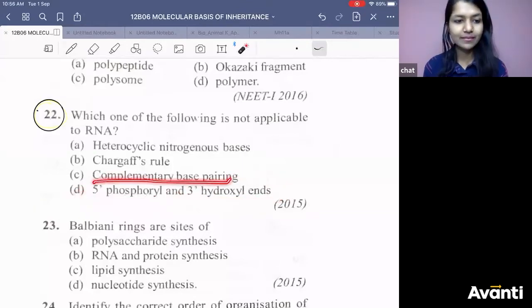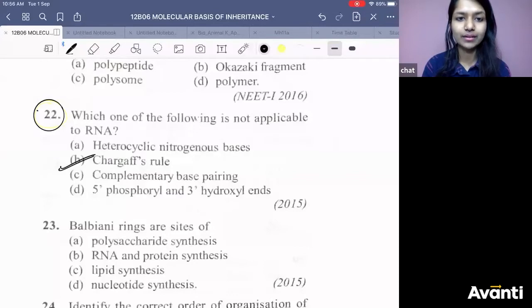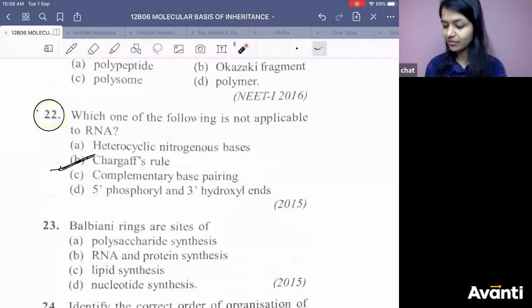Complementary base pairing, obviously it will be followed, right? Chargaff's rule will not be followed. We will see what Chargaff's rule is and how it works, so that we are going to see in today's class itself.